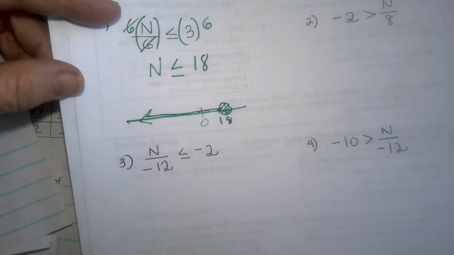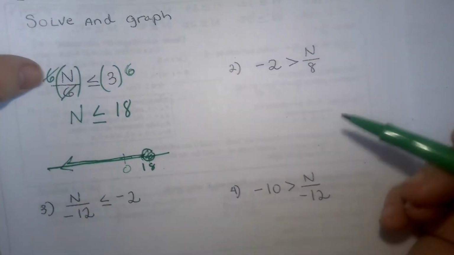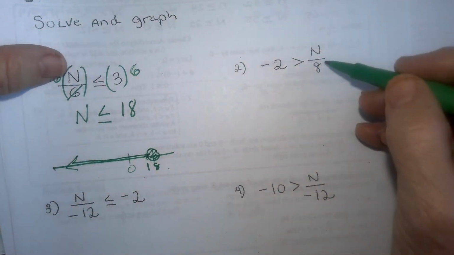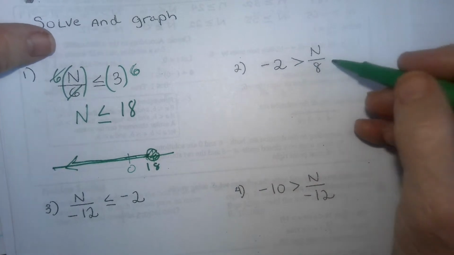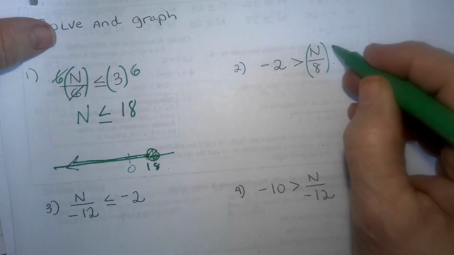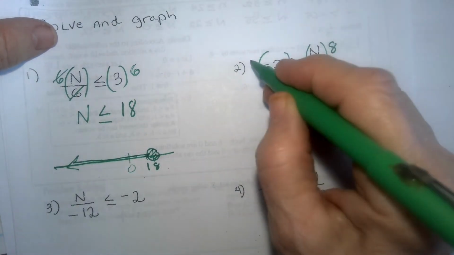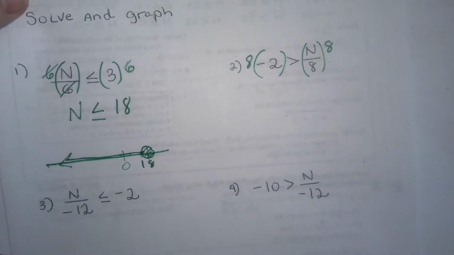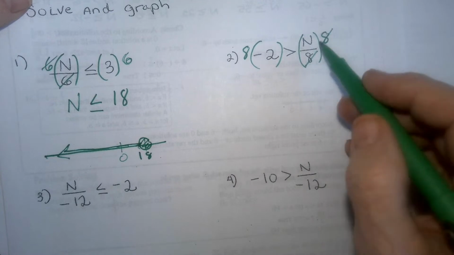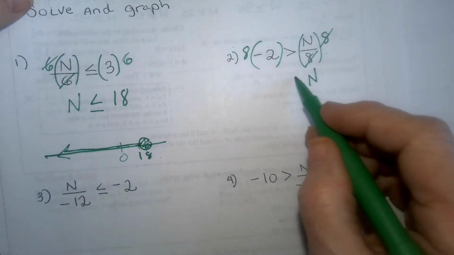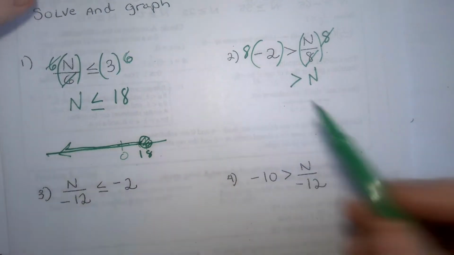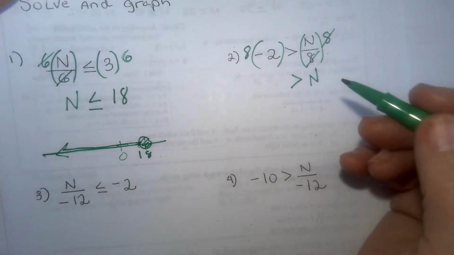Then let's do this one right here, number 2. So again, I'm solving on the n side. So I need to get rid of the 8. What's the opposite of divided by 8? Multiply by 8. And again, it cannot be on the bottom. It needs to be up on the top here. And over here, we assume it's in the numerator there. So 8 divided by 8 is 1. And 1 times n is n.